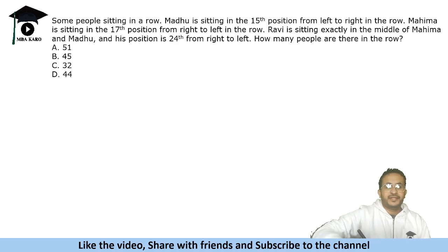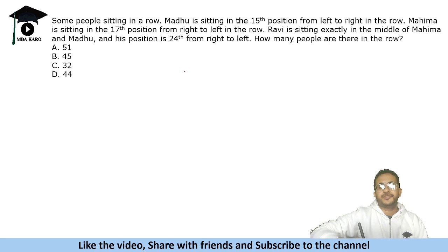Some people sitting in a row. Madhu is sitting 15th position from the left to right in the row. Mahima is sitting 17th position from right to left in the row. Ravi is sitting exactly in the middle of Mahima and Madhu and his position is 24th from right to left. How many people are there in the row? Okay, so we need to make a row.